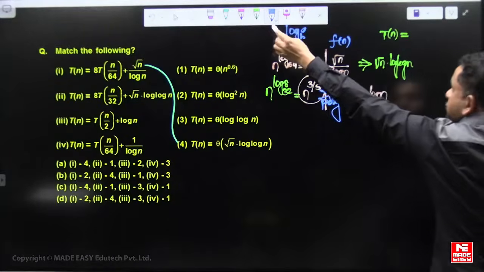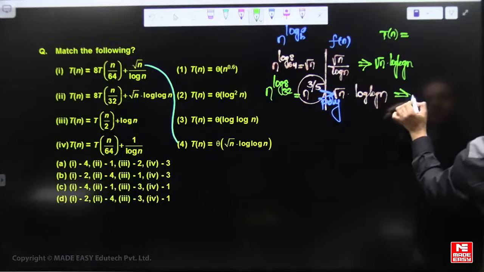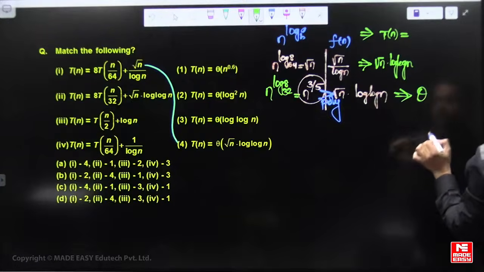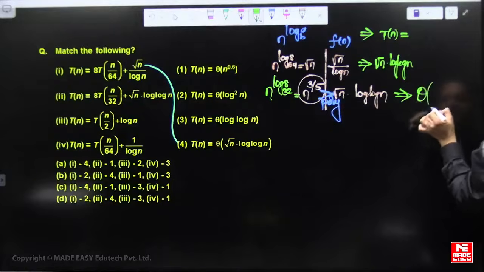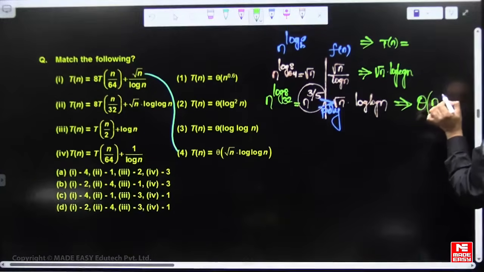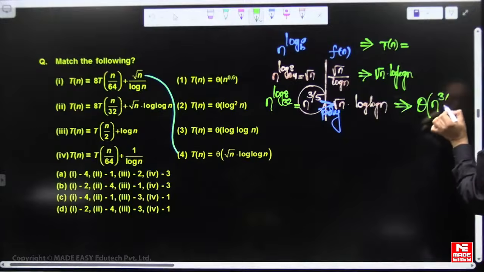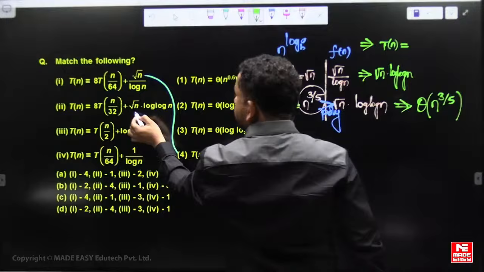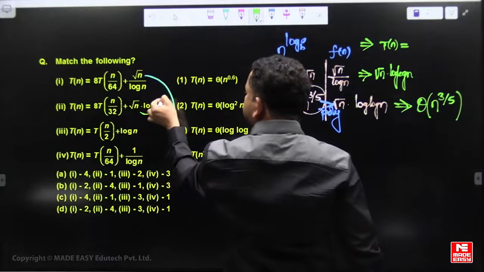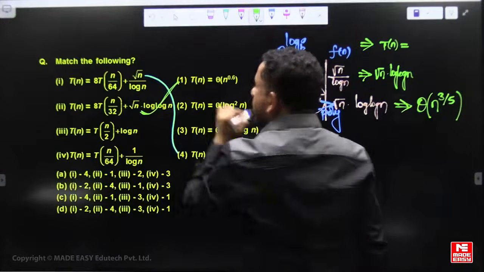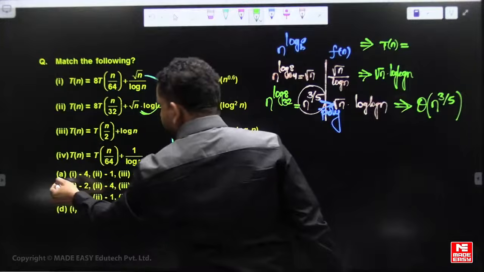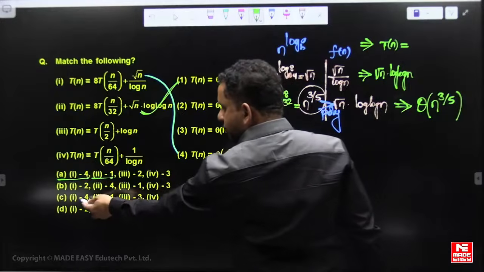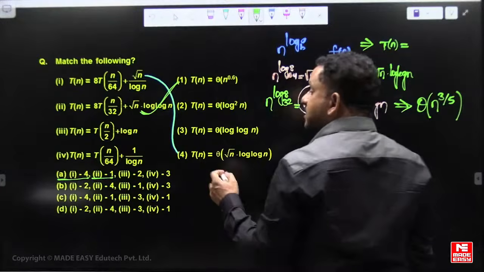That means the T of n solution is theta of n power log 8 base 32, that is n to the power of 3 by 5, which is n to the power of 0.6. That means the second one is this one, so 2 to 1. So 1 to 4 and 2 to 1, option A. Two more options are matching so far.